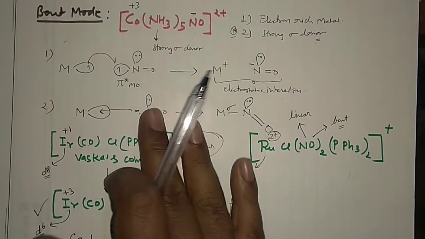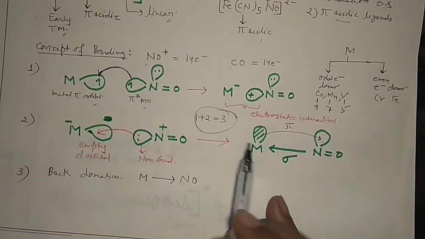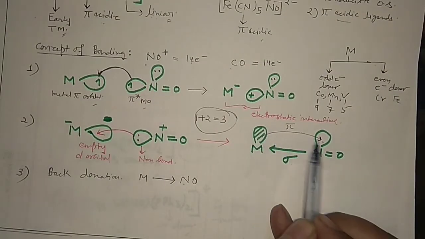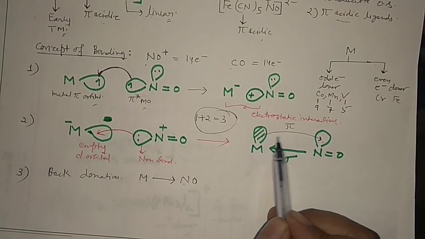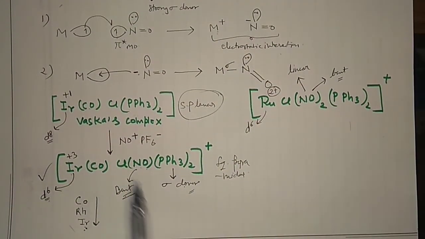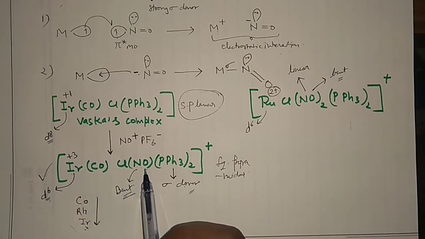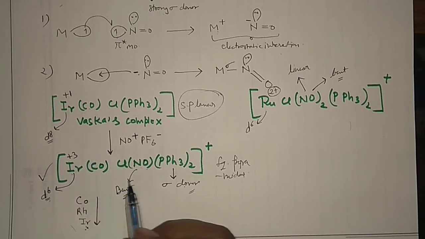I have already told you, in that case back donation is happening, but due to the +3 charge, it will not allow the electrons to back donate to the ligand. That's why back bonding is not there.